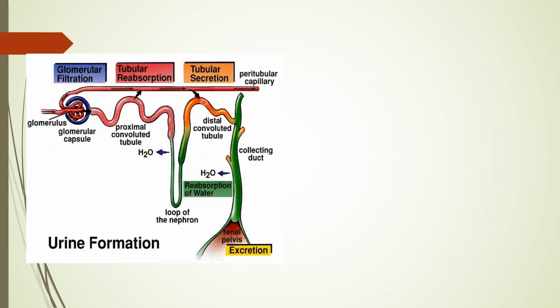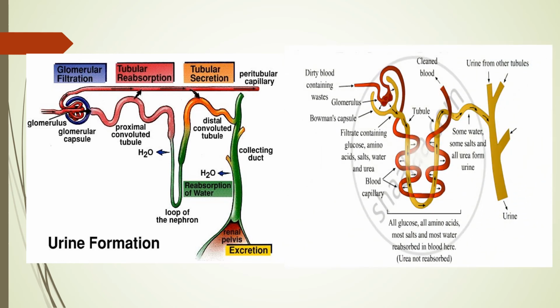And after secretion, the concentrated form of the urine is going to be collected in the collecting duct. So these are the principal three steps by which urine is formed in the nephron. First is filtration, second is reabsorption, and third is secretion. Overall, urine formation is equivalent to filtration, reabsorption and secretion.